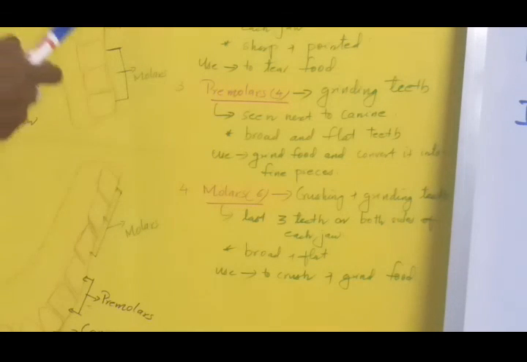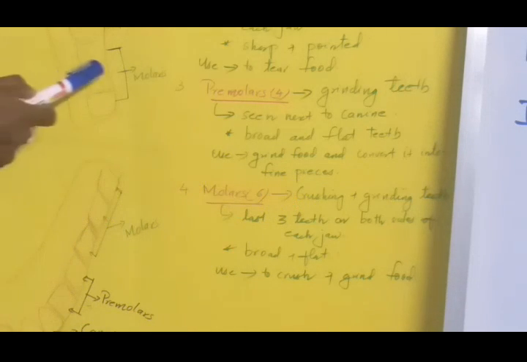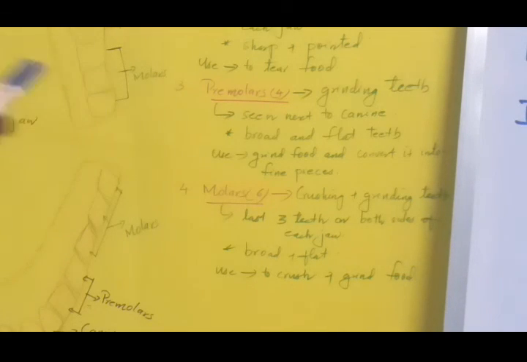Okay, next about molars. They are 6 in number. They are otherwise called the crushing and grinding teeth. Actually, they are the last 3 teeth on both sides of each jaw. Here 3, here also. In the case of the lower jaw, here 3 molars, here also 3 molars. They are broad and flat. Then what is their use? They are used to crush and grind food.